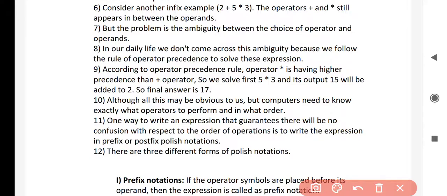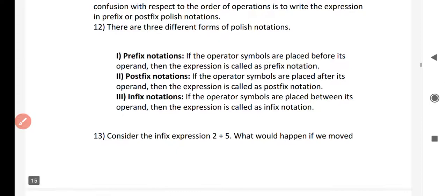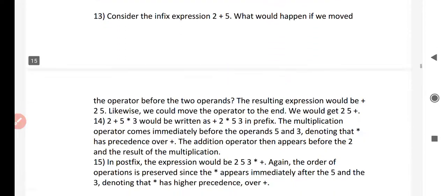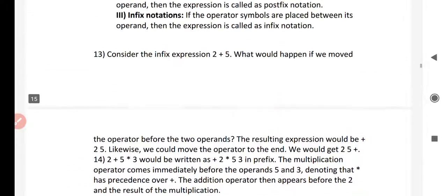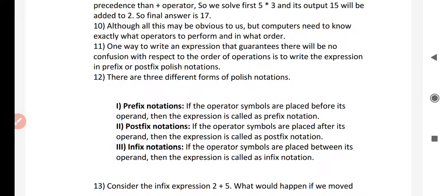Infix means the operator is in between, postfix means the operator is after the operand, and prefix means the operator is before the operand. Okay, so we will see in detail about prefix notation, postfix notation and infix notation in the next lecture.